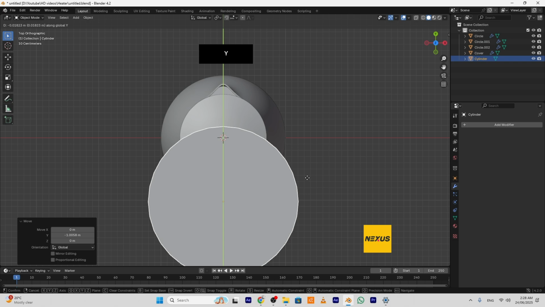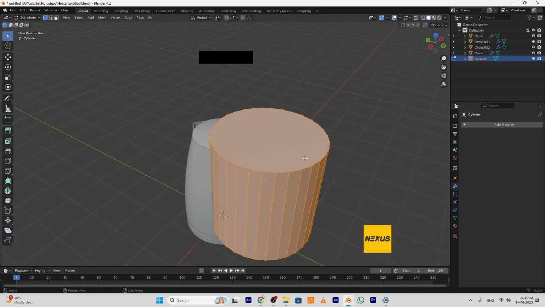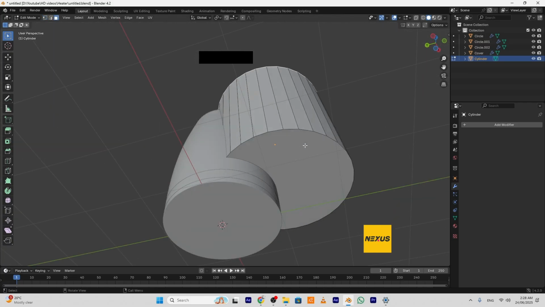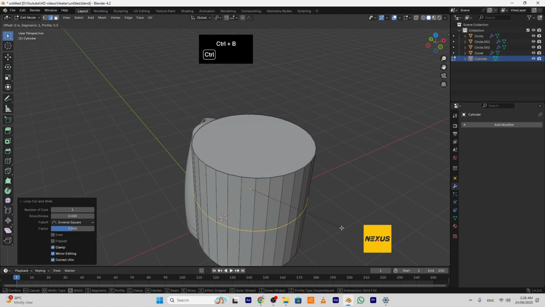Okay, more. Edit mode, face selection, this one and this one. Press one time I, add one loop here, bevel it.